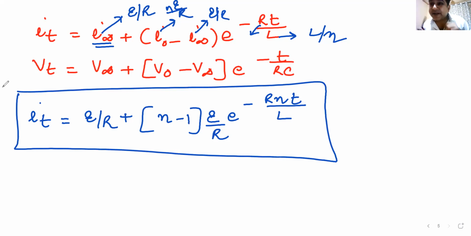If you do it by my way, this is how you get it. If you don't do it by this way, you have to put the Kirchhoff's voltage law, current law, move in a loop, integrate, do this, do that, and then you will end up with the same answer. That's how it is done.